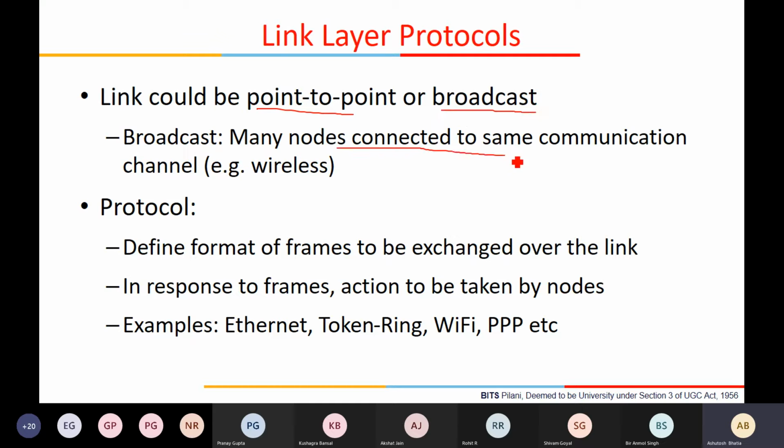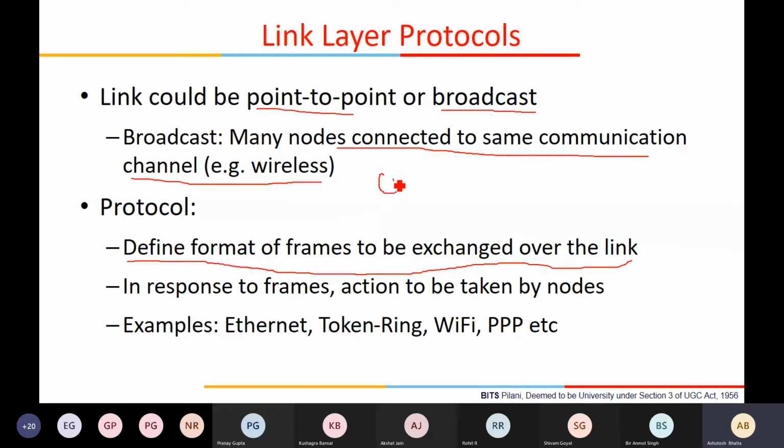Broadcast means many nodes connected to the same communication channel, like wireless, which is inherently broadcast. Protocols basically define, so what are the protocols we need to use here in the link layer? First thing, we need to define the format of frames to be exchanged over the link, correct? So think about it like this: you have received a packet from the higher layer, which is the network layer, and now you want to make the frames, okay? I can give you one example of why these additional headers are suddenly required.